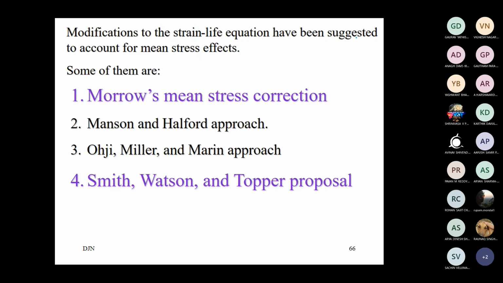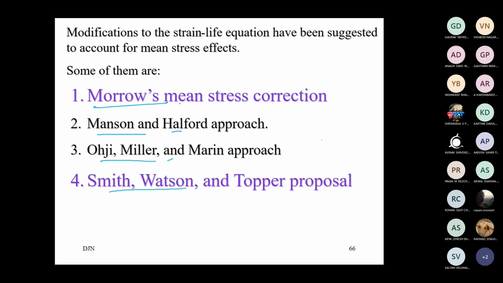Directly we will go to the various theories we have. Similar to the Morrow, Goodman, Gerber and Soderberg criteria, here we have strain life correction criteria given by Morrow, Manson and Halford, Ozy Miller approach, and the Smith, Watson and Topper model.